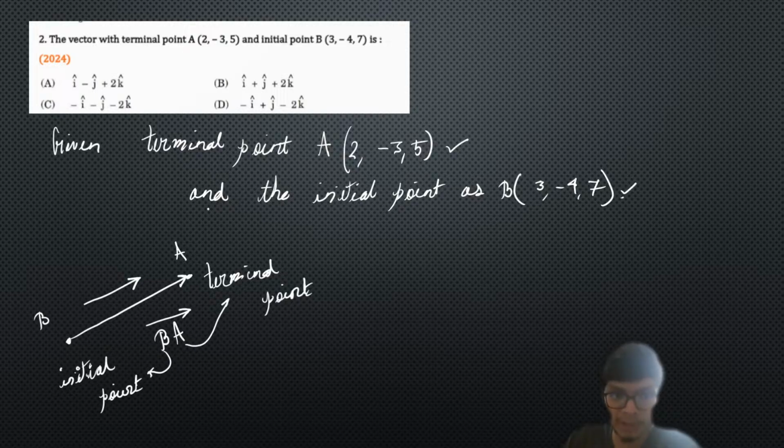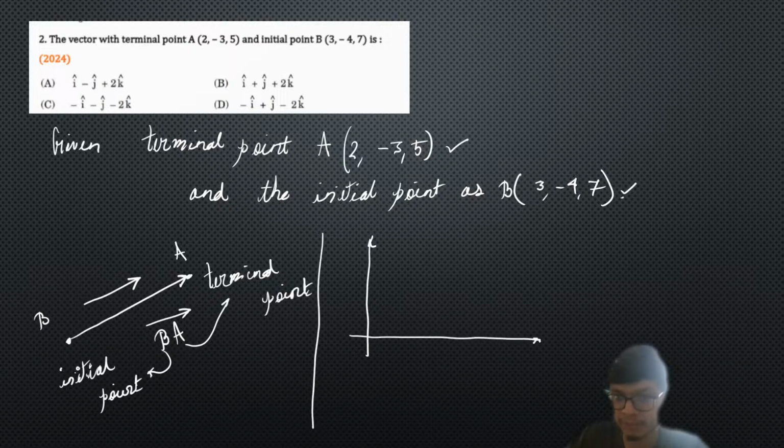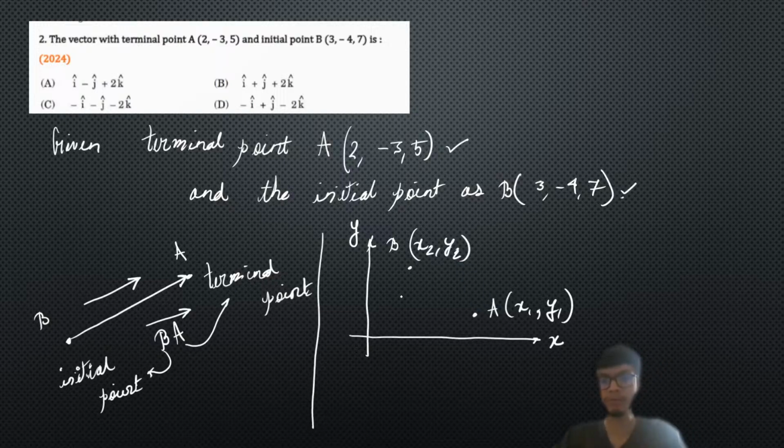Now how do we find this particular vector, given the information about the 3D coordinates of the points? Let us try to understand by a simple 2D case. In 2D, if we represent 2 points in a 2D coordinate space, let us say we have a point A as (x1, y1) and the point B as (x2, y2).